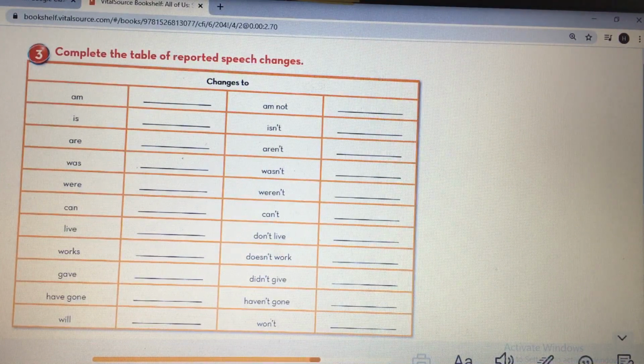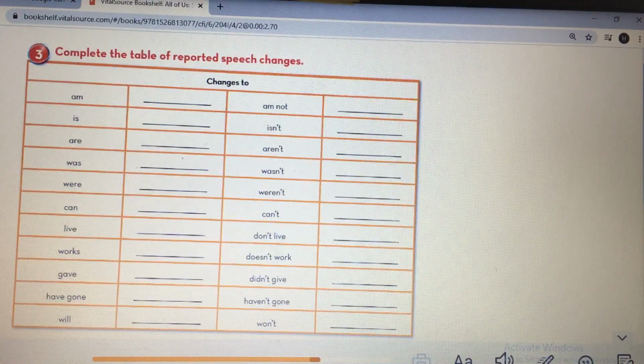What about have gone? We have present perfect tense. We change the present perfect tense to past perfect. So have gone becomes had gone. What about will? Statements with will, we change will to would. What about am not? The negative. Am not becomes was not. What about isn't? Yes, it is wasn't, from present to past. What about aren't? Yes, from present to past.